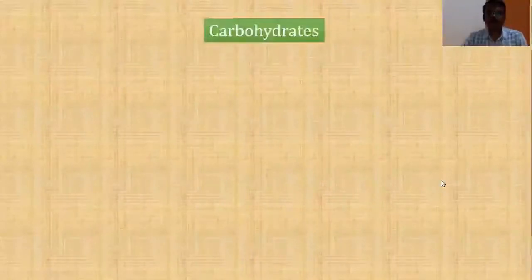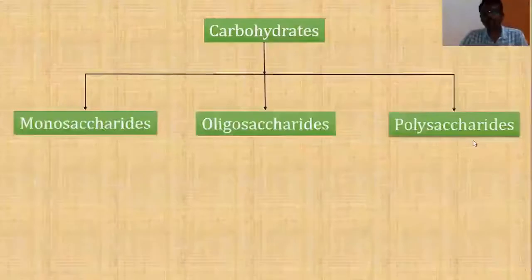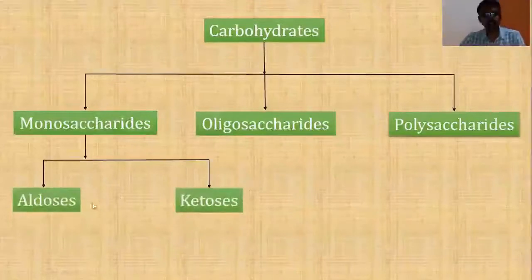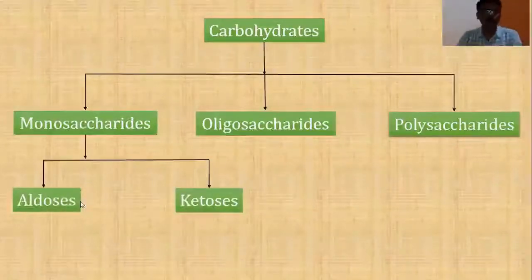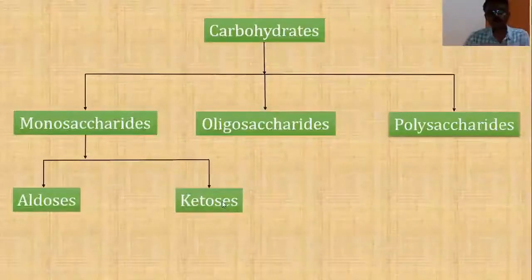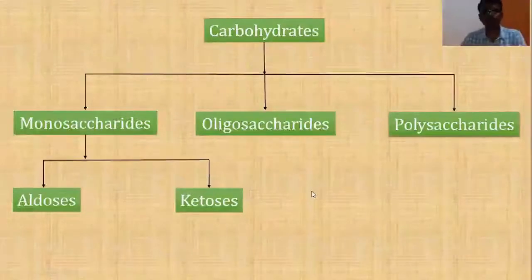Carbohydrates are broadly classified into major categories: monosaccharides, oligosaccharides, and polysaccharides. Monosaccharides are further divided into aldoses and ketoses. Aldoses are further divided into aldotriose, aldotetrose, aldopentose, etc. Similarly, ketotriose, ketotetrose, ketopentose, etc. So this is about the classification of carbohydrates.